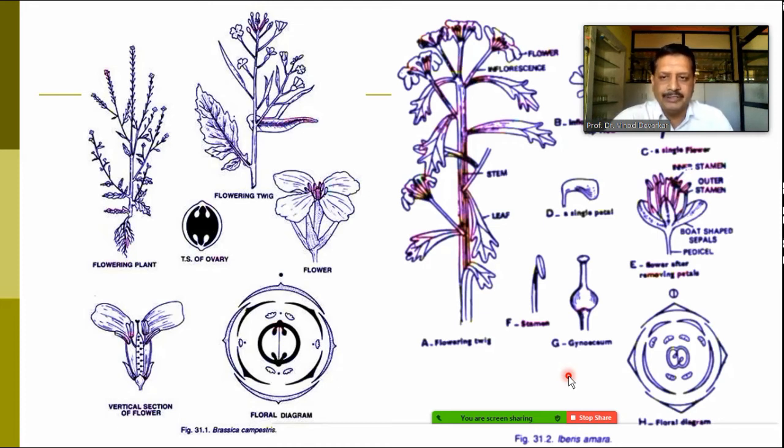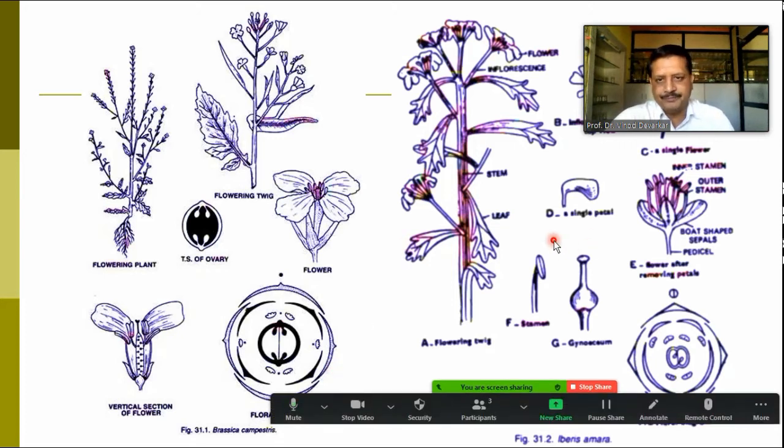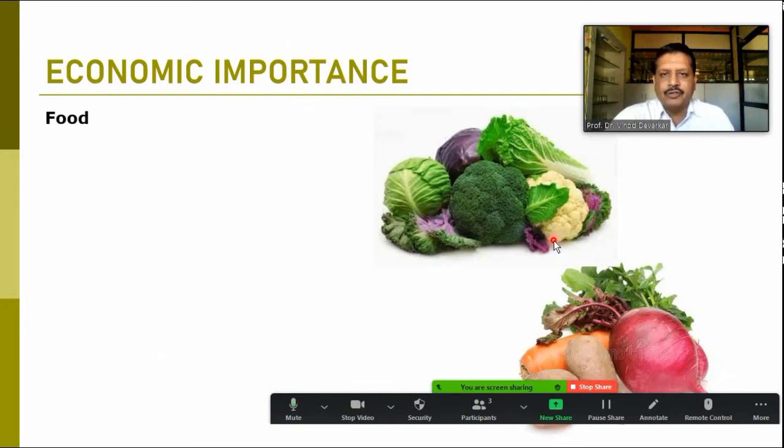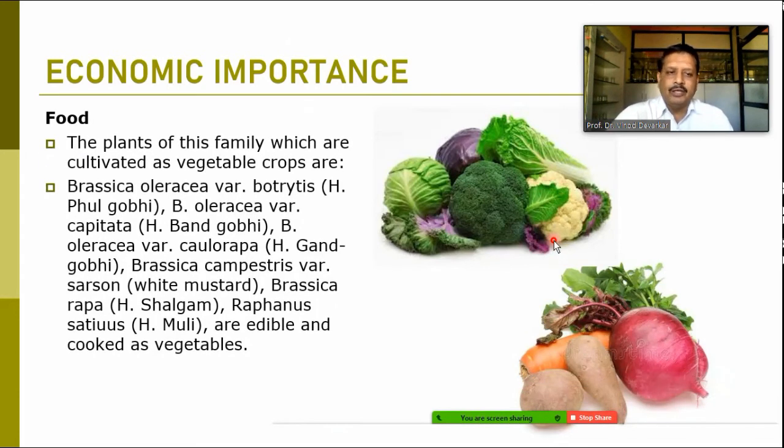When we talk about the economic importance of the family, you can observe here we have shown some important members of our vegetable group. This is Brassica oleracea variety botrytis, the cauliflower. When we talk about Brassica oleracea variety capitata, it is bund gobi, or patta gobi. Here also two varieties you can observe. Then another one is red cabbage, which has colored leaves.